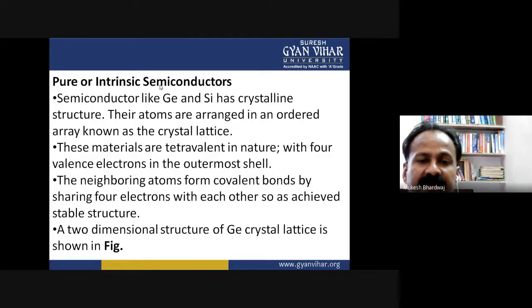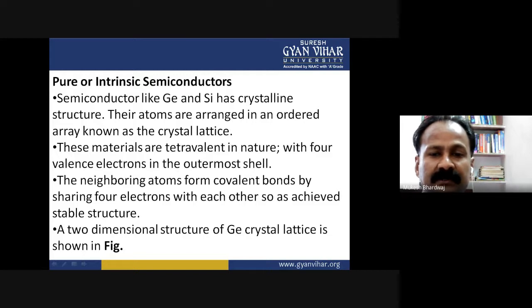The neighboring atoms form covalent bonds by sharing four electrons with each other, so as to achieve a stable structure. A two-dimensional structure of a germanium crystal lattice is shown in the figure.